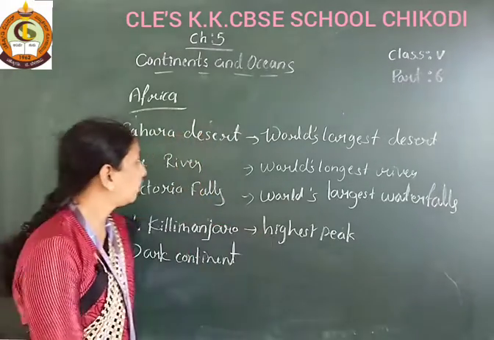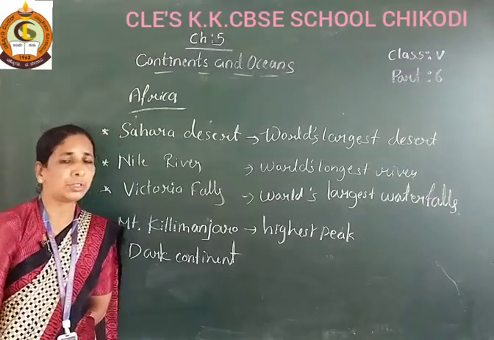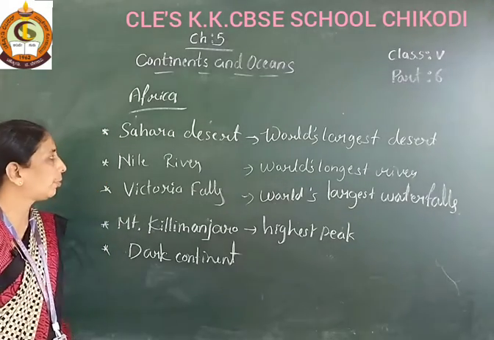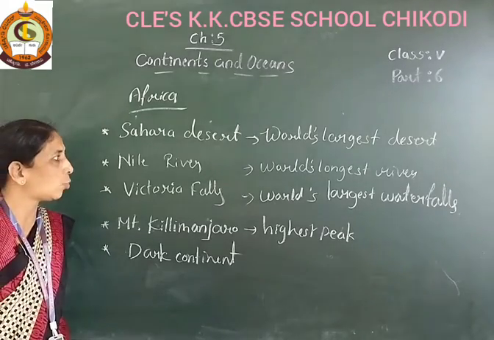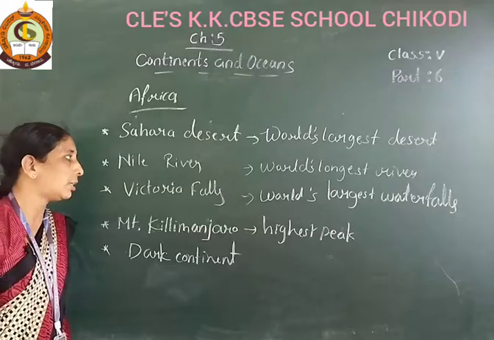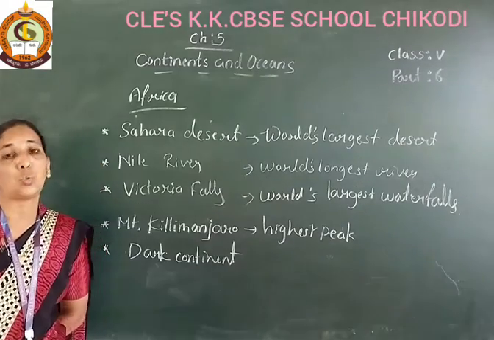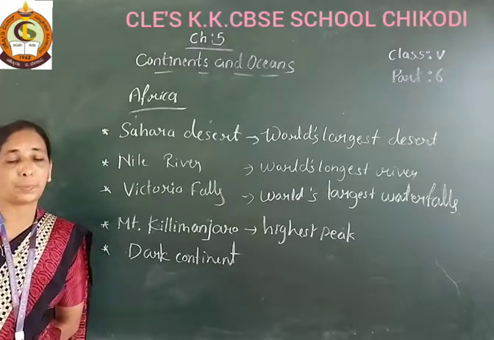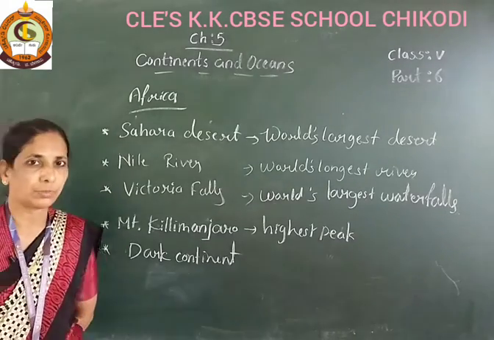The Sahara Desert is the world's largest desert, the Nile River is the world's longest river, Victoria Falls is the world's largest waterfall, and Mount Kilimanjaro is the highest peak in the Africa continent.